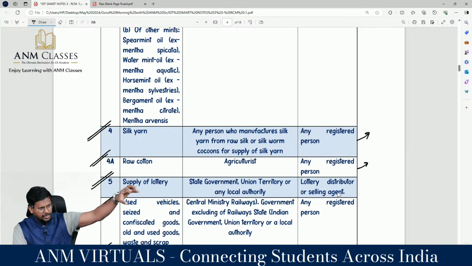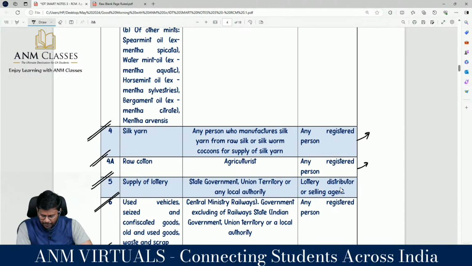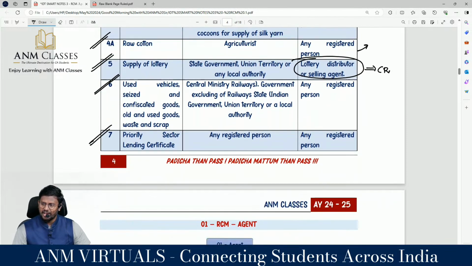That is the recipient of the lottery ticket, and he has to pay tax on RCM. Only here they are marking the compulsory registration. And any registered person.